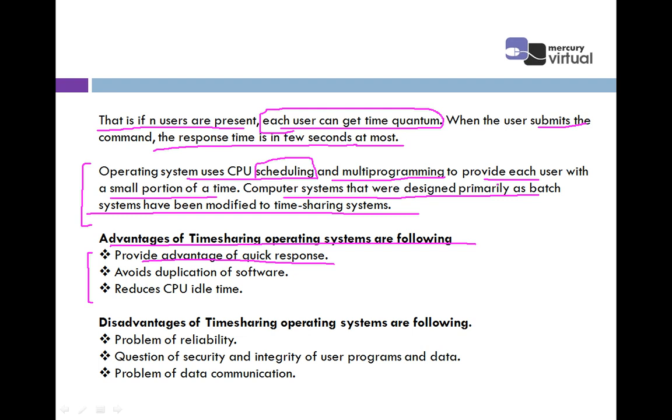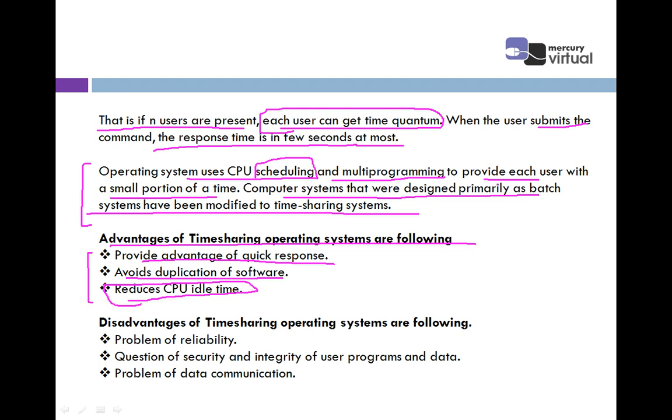Next advantage says it avoids duplication of software. Means there is no duplication of software. If I'm using one software, you are using the same software, so we can interact with the help of one software. Next point, the last point, reduces CPU idle time. Means the CPU is not sitting idle when there is no work. As you are using the system, I am using the system, so the CPU is never left blank or idle. So these are the three main advantages of a time sharing operating system.